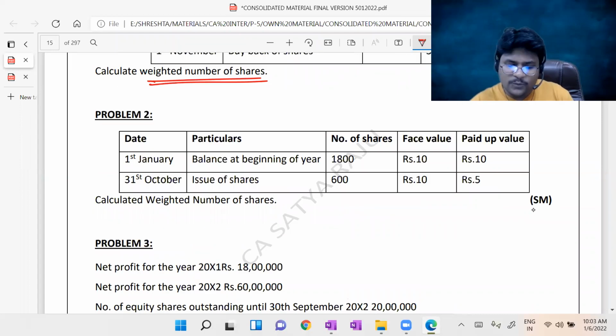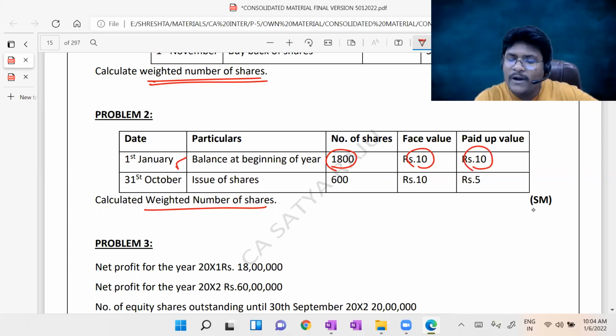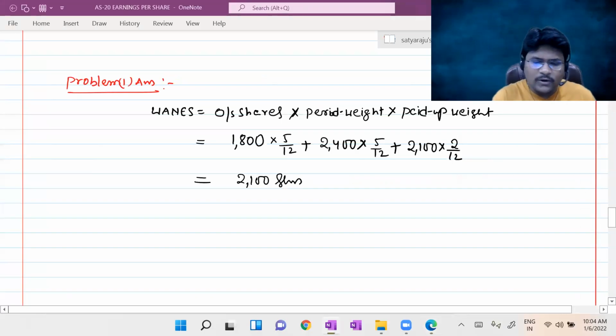Yeah, consider it, guys. Problem number 2. Calculate again the weighted average number of equity shares. As on 1st January, the balance at the beginning of the year, 1800 shares were given, face value 10 rupees, paid up value 10 rupees, fully paid up. As on 31st October, issue of shares 600, face value 10 rupees, paid up value 5 rupees, partly paid up. So one is fully paid up, the other is partly paid up. So calculate the weighted average number of shares.